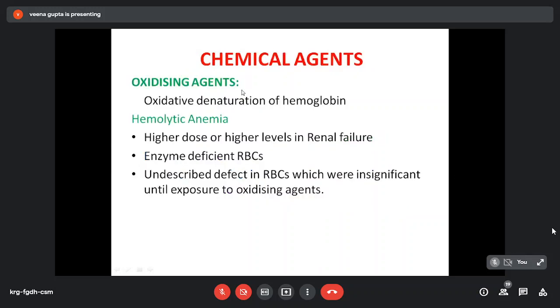First, oxidizing agents. These agents cause oxidative denaturation of hemoglobin. Hemolytic anemia is seen if higher doses of these agents are given, or level becomes high due to renal failure, or enzyme deficient RBCs are there, that is at normal blood level they destroy the RBCs, or there are some undescribed defects in the RBCs which were insignificant until exposure to oxidizing agents.